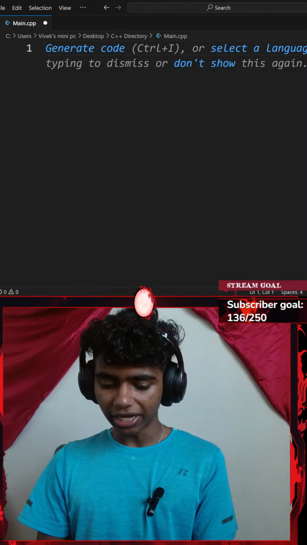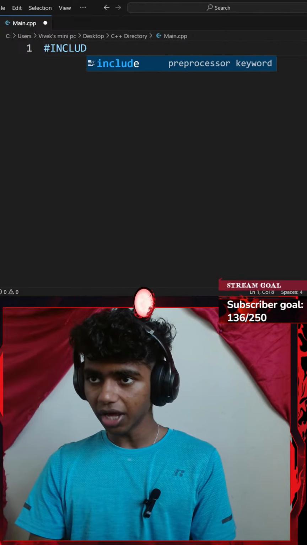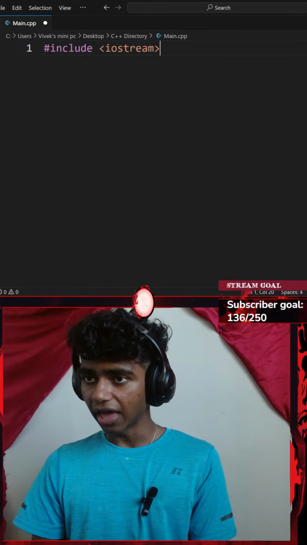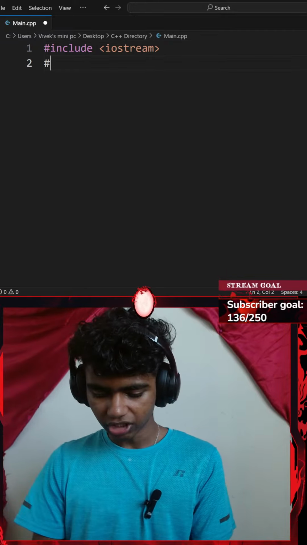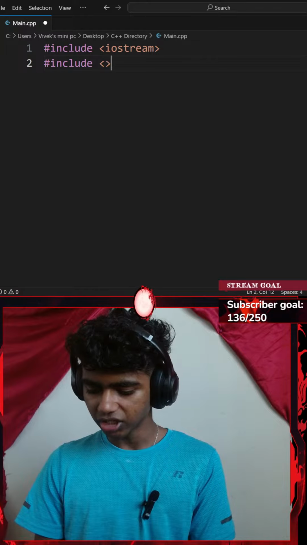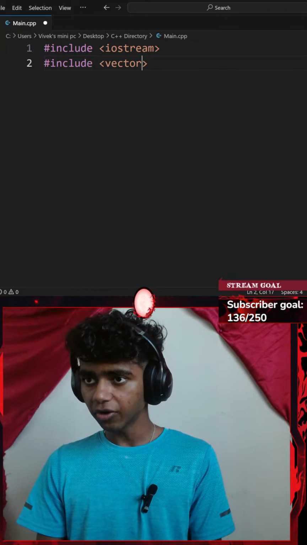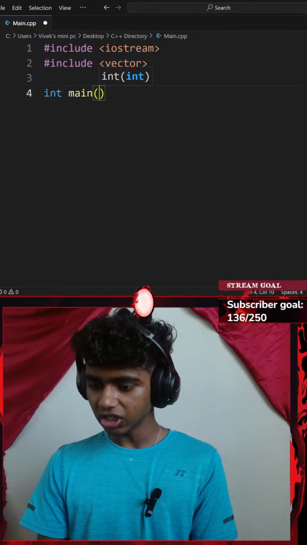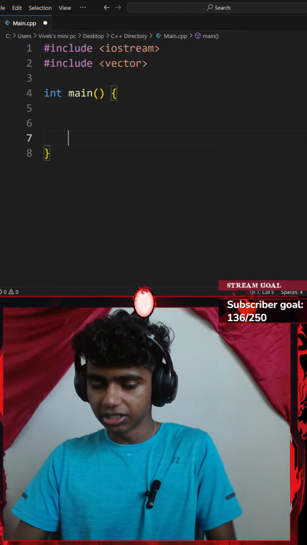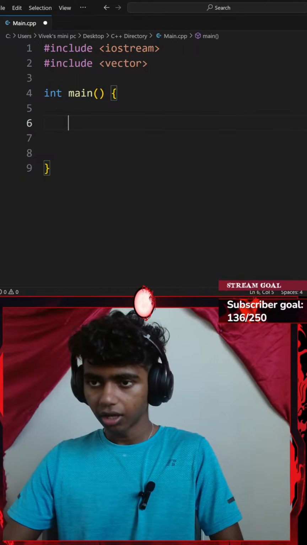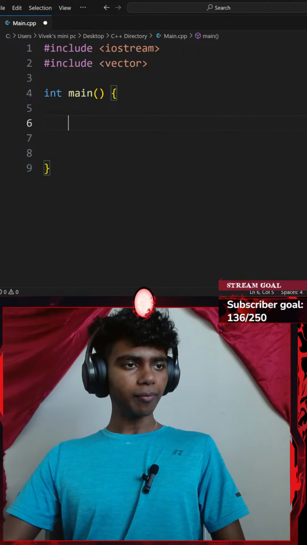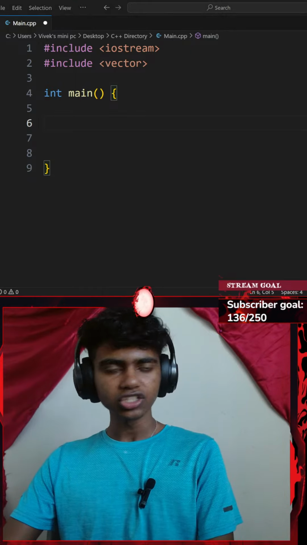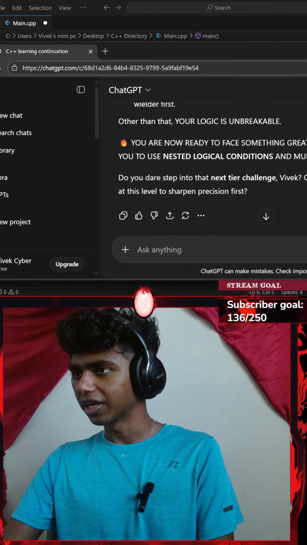Let me start off by including iostream. So I'll go ahead and include angle brackets, iostream. And then let me go ahead and include vector. Okay, perfect. Next up, let me typecast my main function to be an integer. I'll add a pair of curly braces here. Honestly, I think I should read the instructions first before blindly going in.